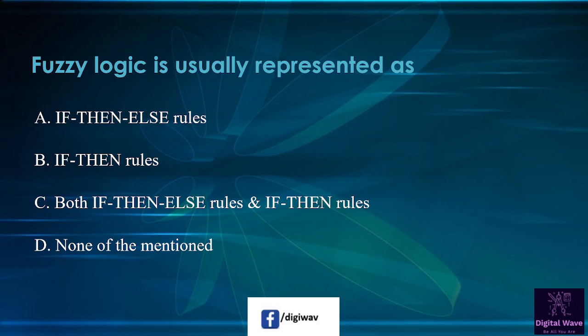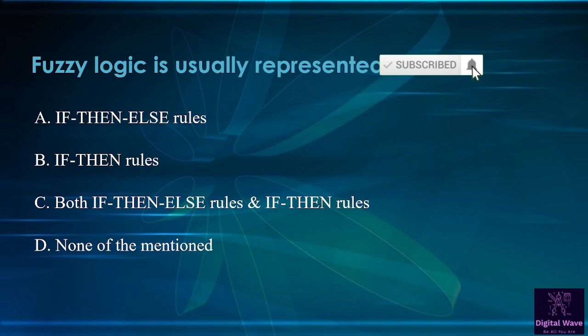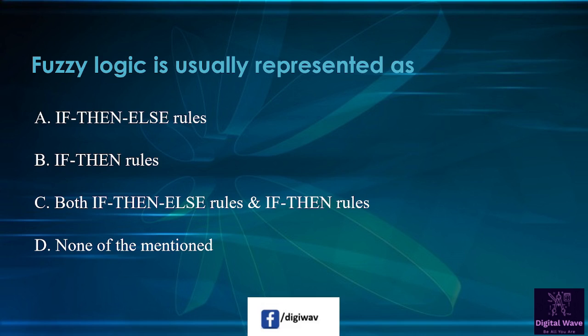Next question is fuzzy logic is usually represented as first option is if then else rule, second option is if then rules, third option is both if then else and if then rules, and last option is none of the mentioned. So right answer will be if then else, if then rules.